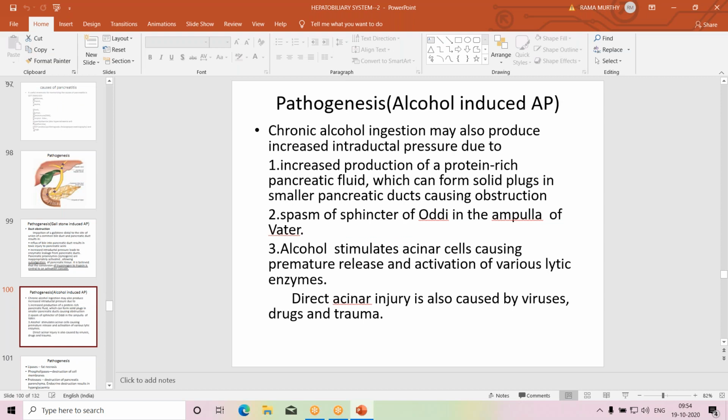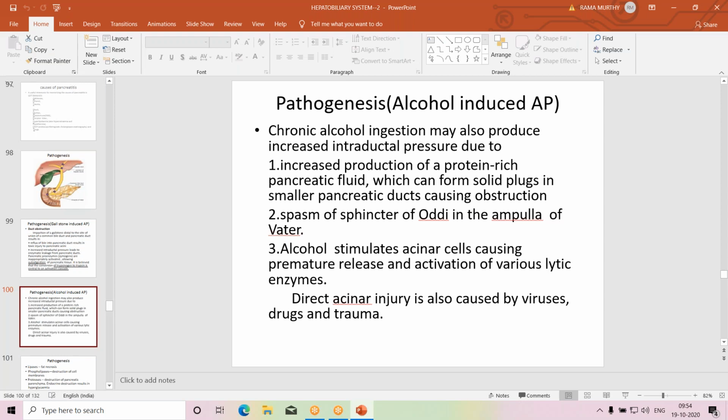So that is how the gallstones produce acute pancreatitis. But how does alcohol induce acute pancreatitis? Chronic alcohol ingestion may also produce increased intraductal pressure due to several mechanisms.